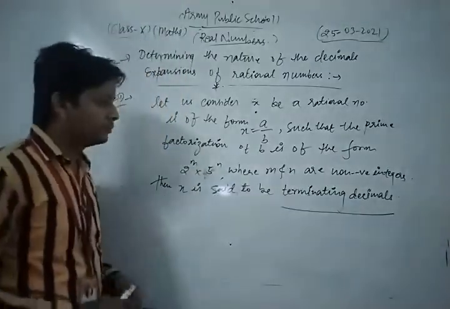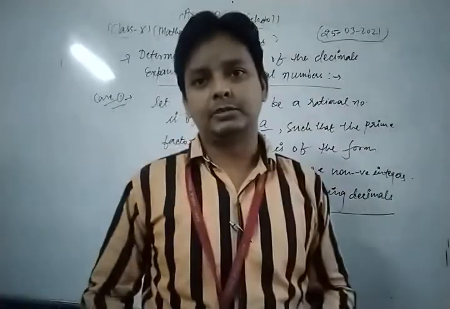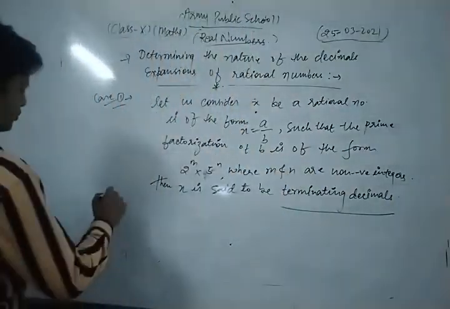Then x is said to be a terminating decimal. Now we discuss case 2.